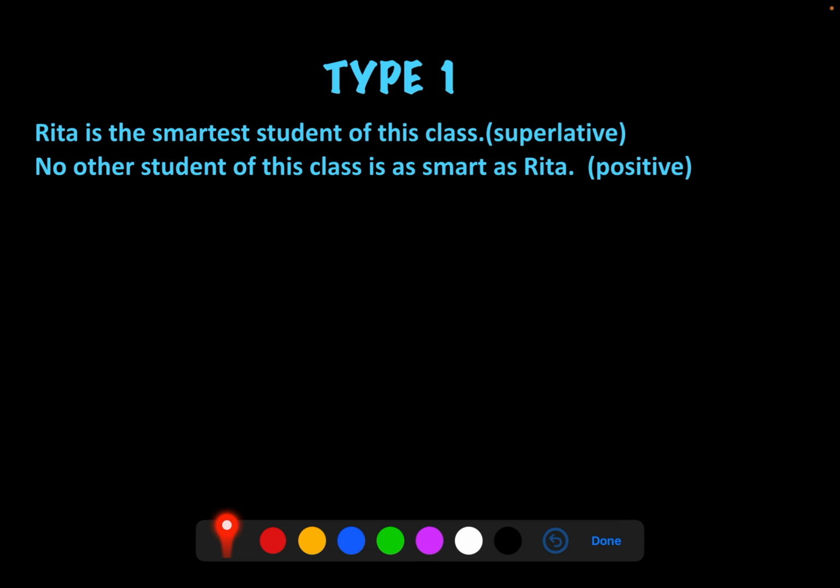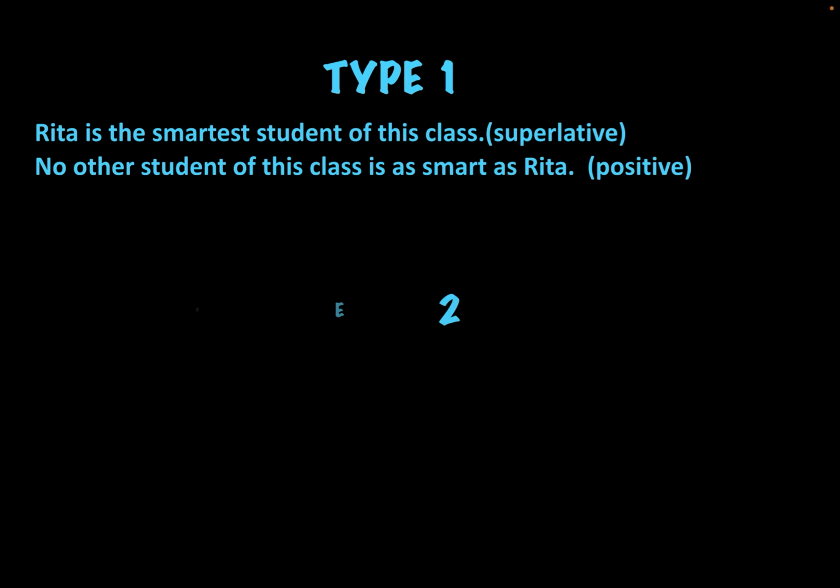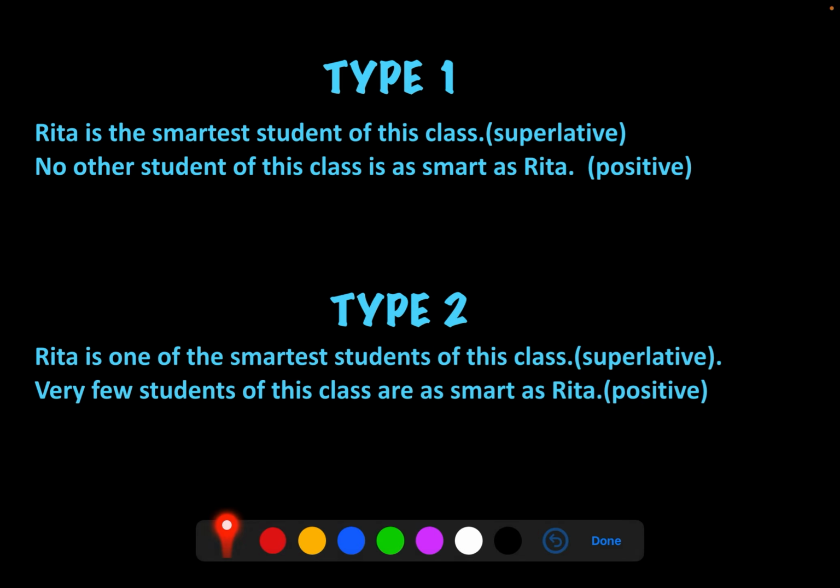From superlative, we made this positive. In type 2, what was the type 2? Rita is one of the smartest students of the class, which was the superlative form, smartest. We had to begin with very few students of this class are as smart as Rita. So this was the way in which we began the sentence to make it positive from superlative. No other, very few. What is the difference between them? Here Rita is the smartest students. Here she is one of the smartest students. So this was the pattern that we did from superlative to positive. Now let us see how to do superlative to comparative.